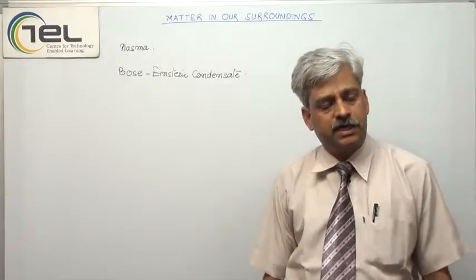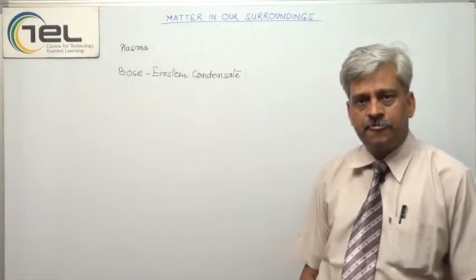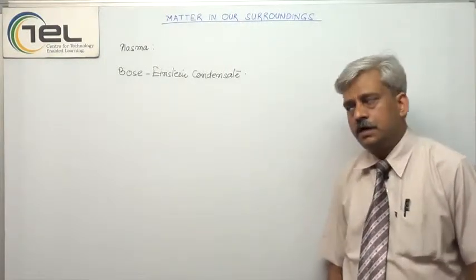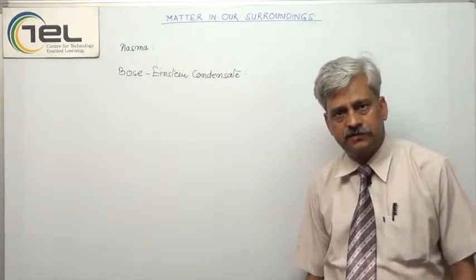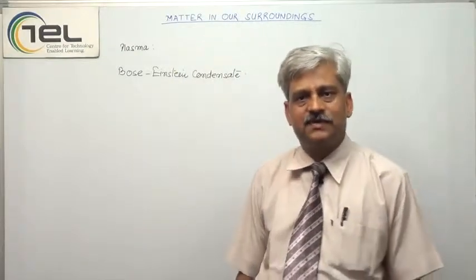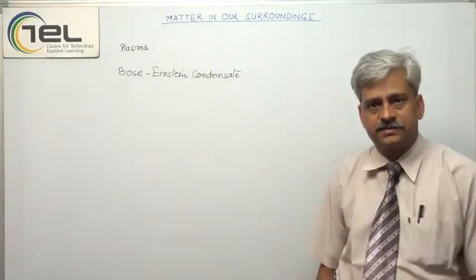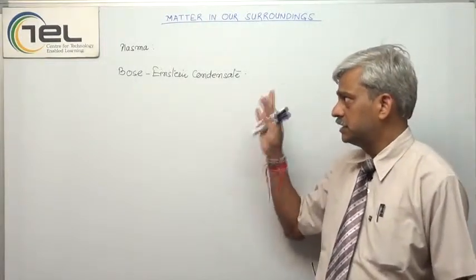In your NCERT text also, these two states are given in the supplementary matter, so you can see from there also, and they are just for the sake of knowledge. You cannot have these states in bulk like solids, liquids and gases. Everywhere, only the three states are there.